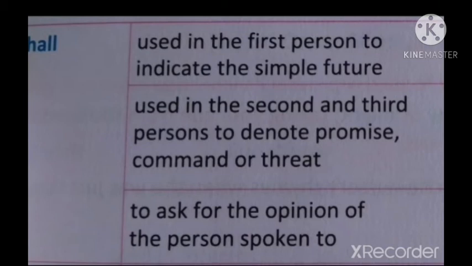We can use shall with the second person and also the third person, that means with you, he, she, it, or they, in order to denote promise, command, or threat. And shall is also used to ask for the opinion of the person spoken to. So, in order to ask an opinion, we can use shall.